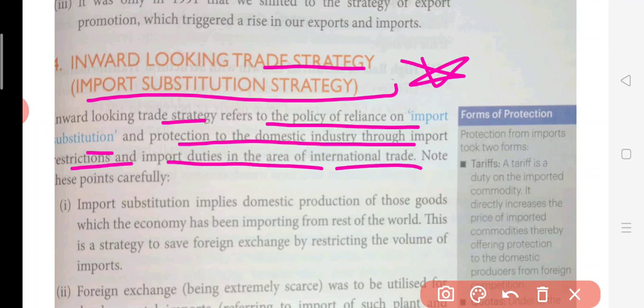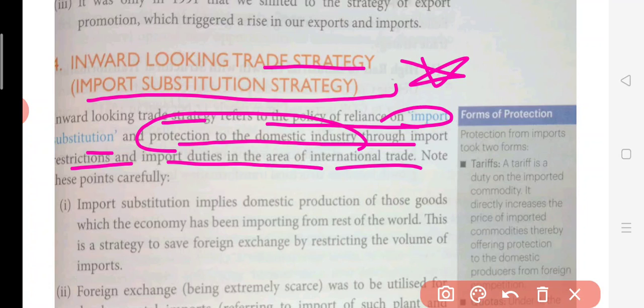So what is import substitution? In this strategy, they were trying to protect domestic industries. Import substitution means that whatever things you are importing from other economies, we are going to make those goods in India only. For example, if you are importing watches from other countries, we are going to make that watch in India only. This is what import substitution is.